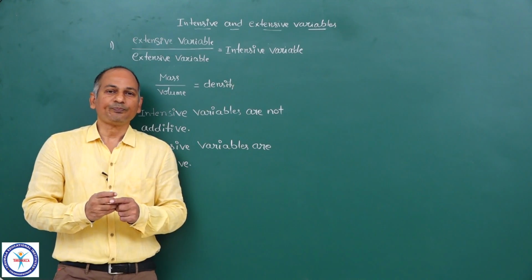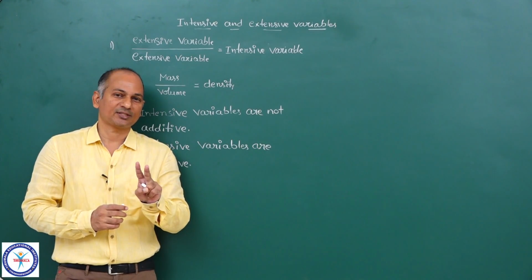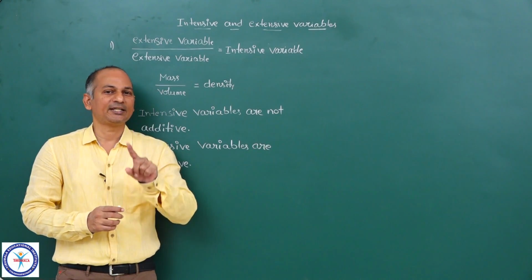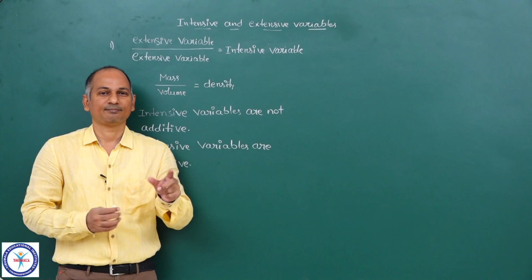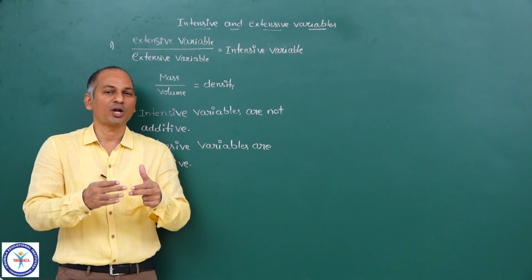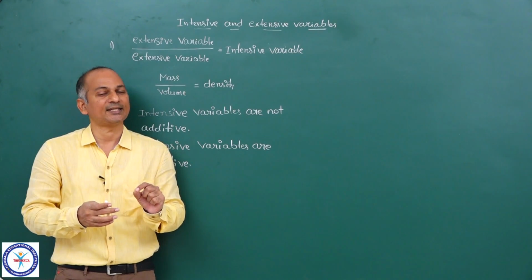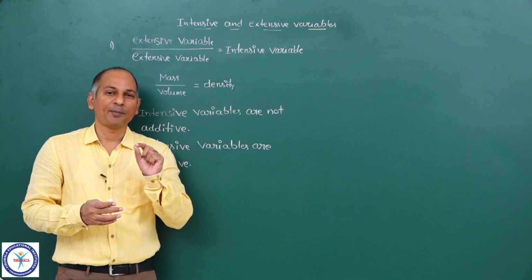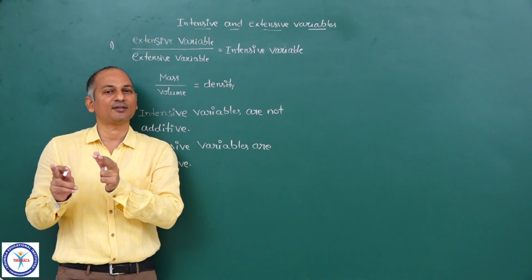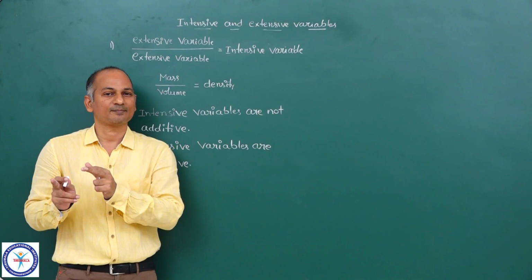Suppose you have two solutions. You know density of both of them. Now you mix them and you are asked to calculate the resultant density. Now to obtain the resultant density, can you add the densities of the two solutions?